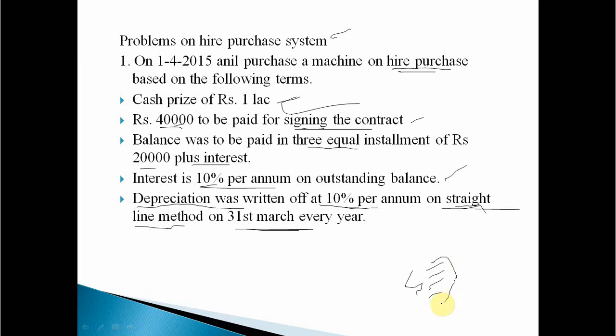But before preparing these ledger accounts, one separate sheet is required to prepare, that is the calculation of interest under hire purchase system. Why? Because though you know the original price and the interest percentage, you are required to know the exact amount of interest and depreciation to be paid yearly. Clear?